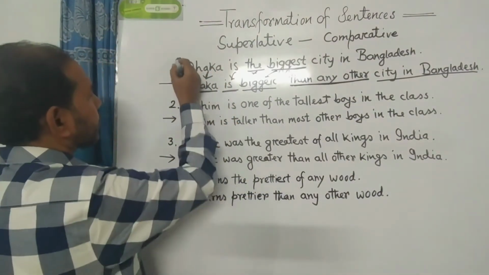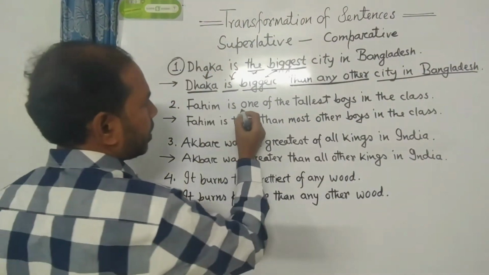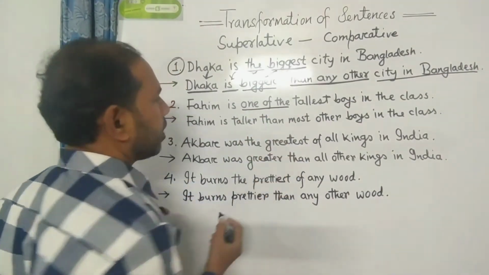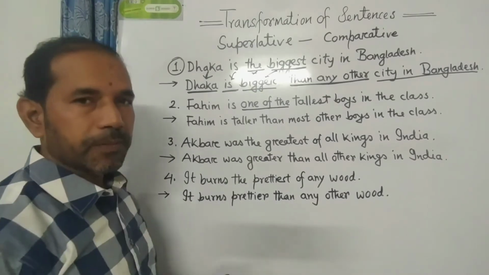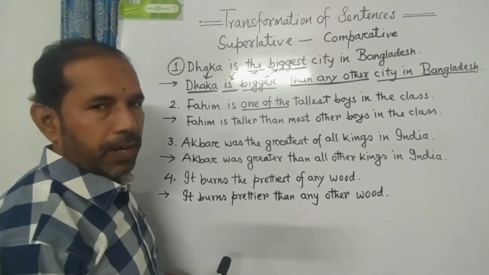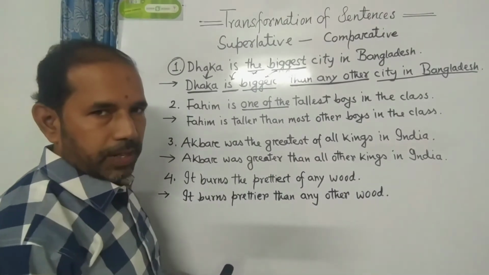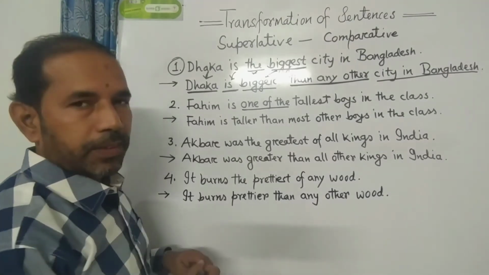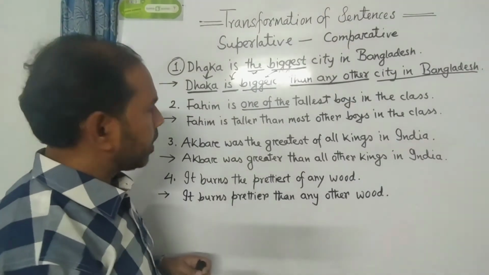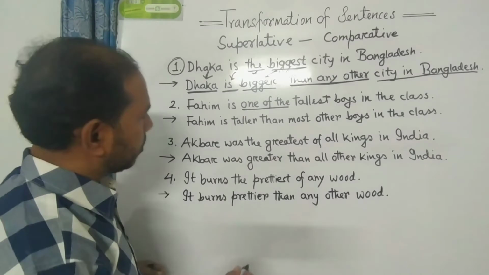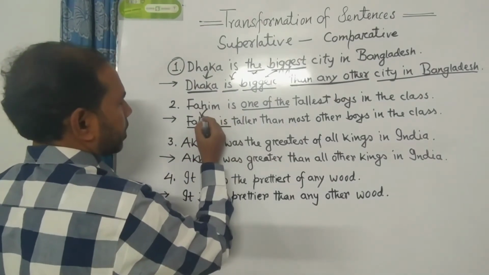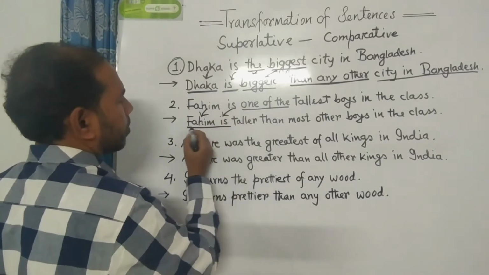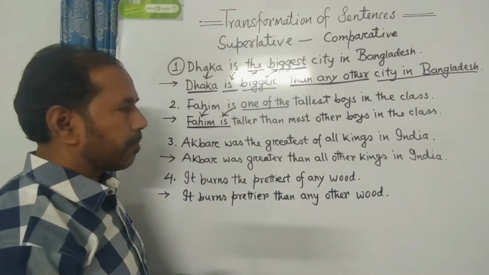Number 2. Here we see one of the. If we find one of the, this is the noticeable thing. If you find the word one of the in superlative form, then at the time of turning into comparative form, you have to notice very carefully that there is no sense of subject and verb.